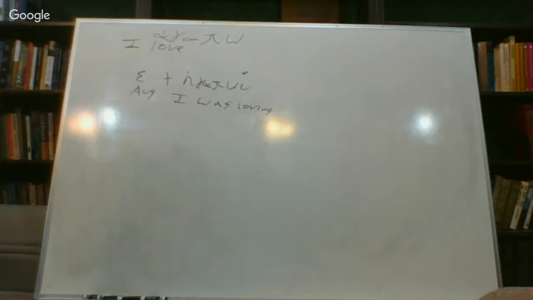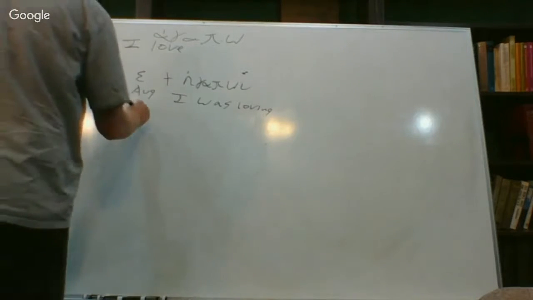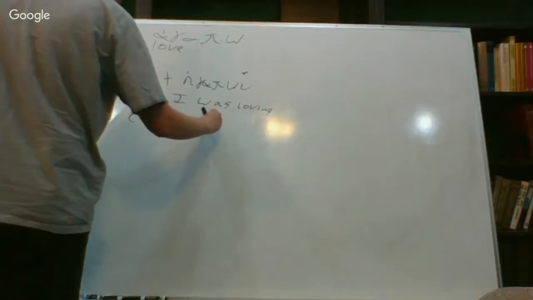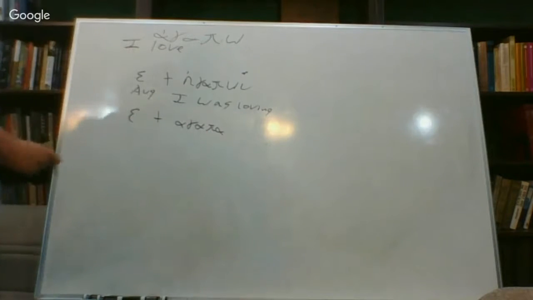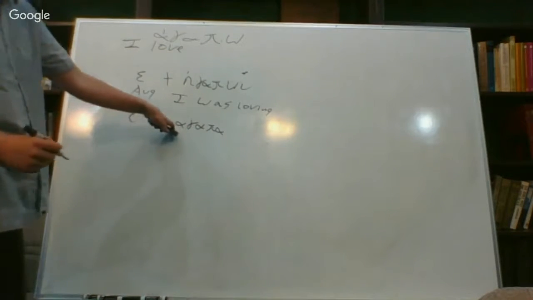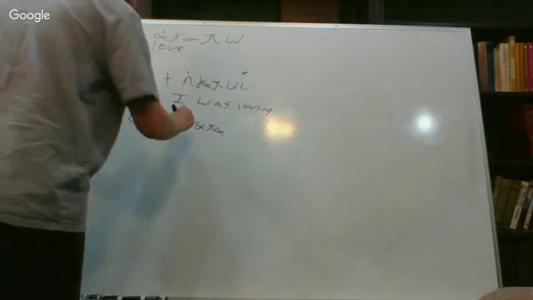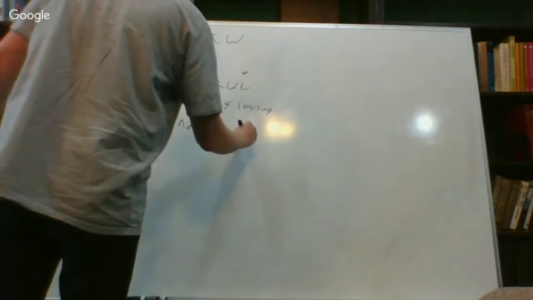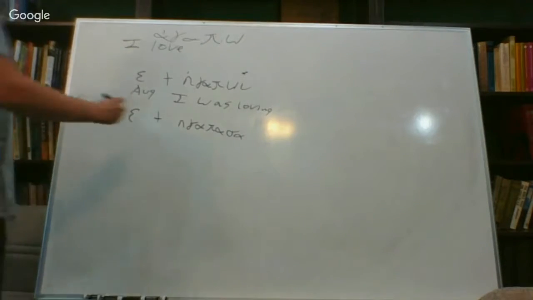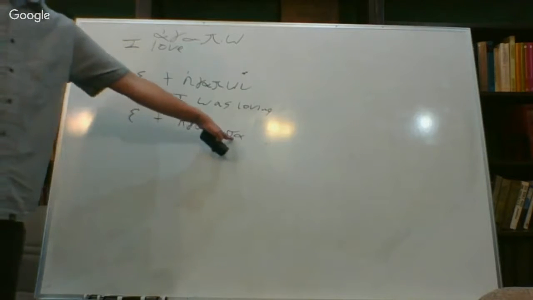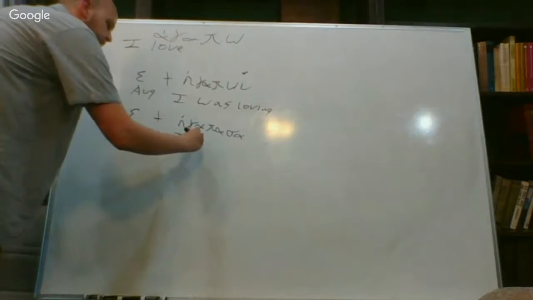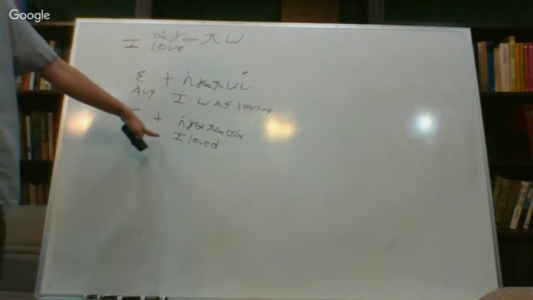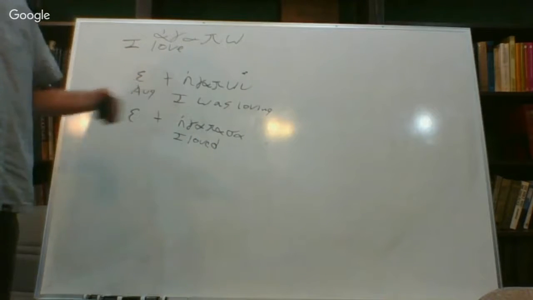We could even do the aorist if we wanted, which would be the epsilon, which is the augment, plus the root agapa, which becomes, again, we see the epsilon and the alpha here contracting to an eta. This is what we're going to find here. And then we have the tense formative sa. We don't know that yet. And then this becomes agapasa, which is I loved. So there's a big difference between the aorist tense, I loved, and the imperfect tense, I was loving.